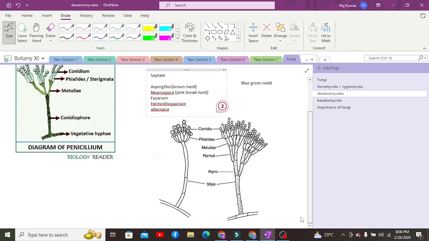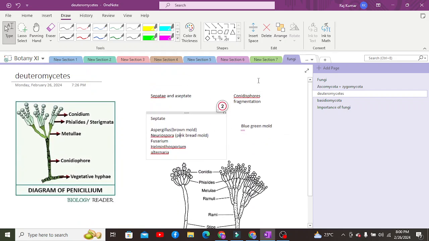This color is basically due to the color of their conidia. Their conidia have a specific color. Let's suppose we take Penicillium: the conidia are blue and green, due to which they show a bluish green color of their entire body. So their entire body's color is dependent on their conidia, and their structure is developed in such a manner.